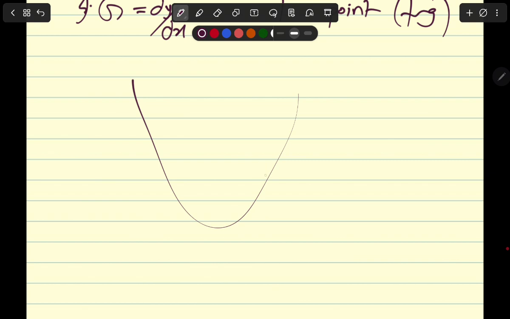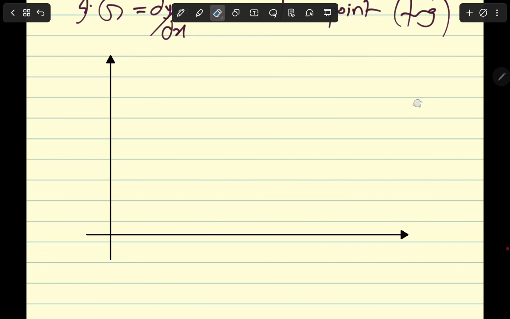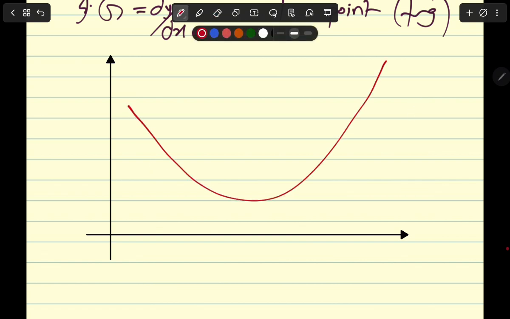So let's say, okay, let's make nicer graphs. So this is the vertical axis, this is the horizontal axis. Let me use a sharper pencil here. So let's use the red. So if I say that this point is A, which is x1, or rather this is x and y, right?